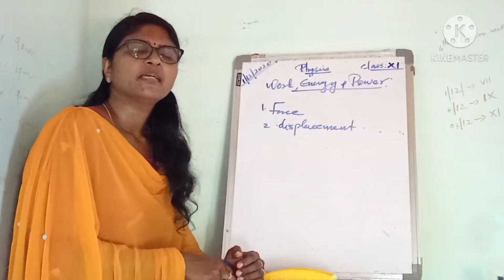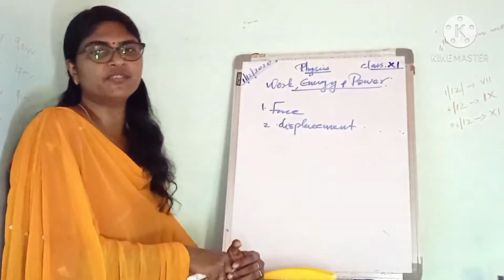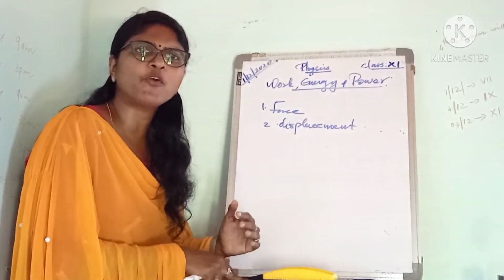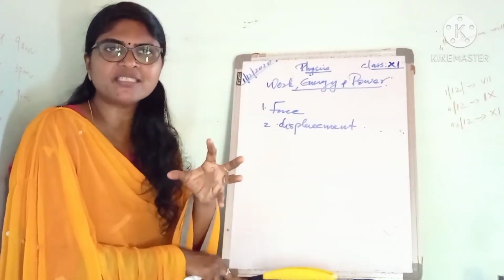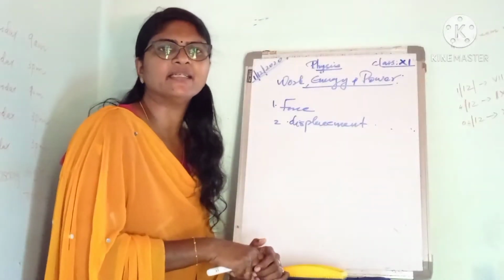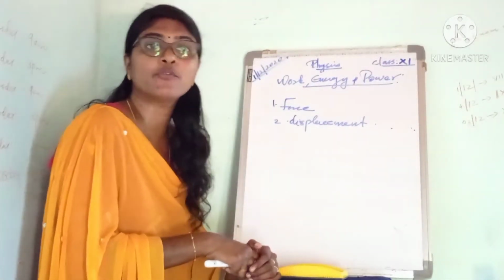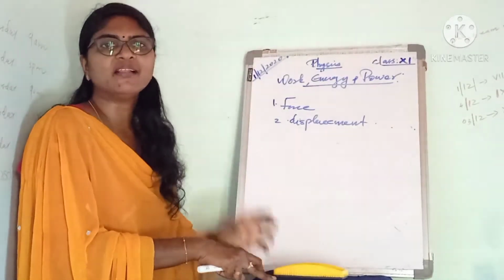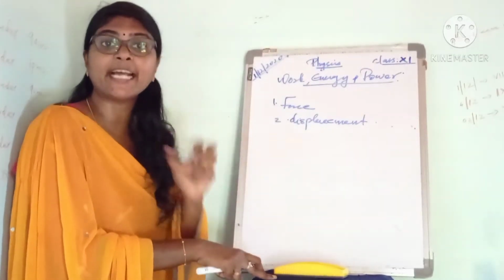Listen, it means that a force is applied and the body moves in the direction of the force. Then we say that work is done. When we apply a force and the body moves, we can say work is done. Work is said to be done whenever a force acts on a body and the body moves through some distance in the direction of the force.